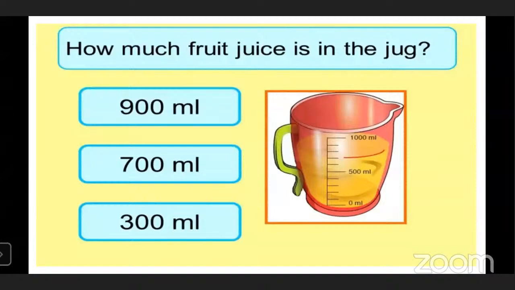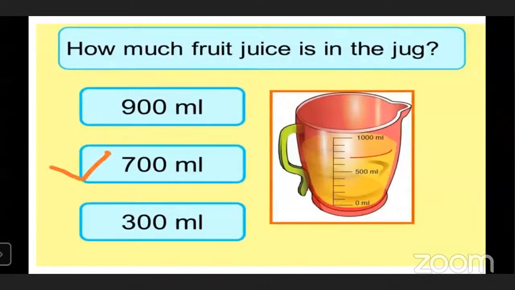That is after 500, it is 600 and then 700 ml. Yes, that means this jug is holding 700 milliliter of juice. Yes, children, very good, correct.